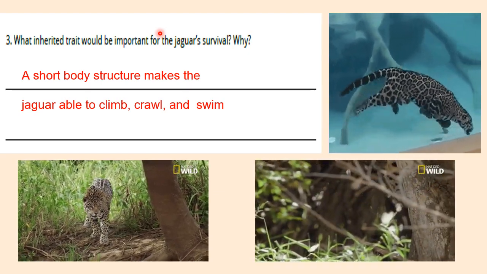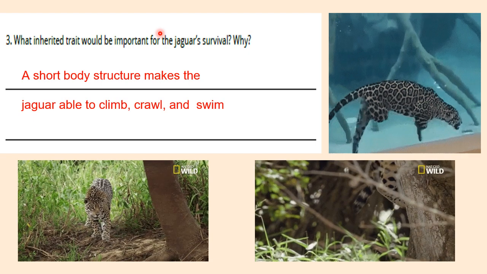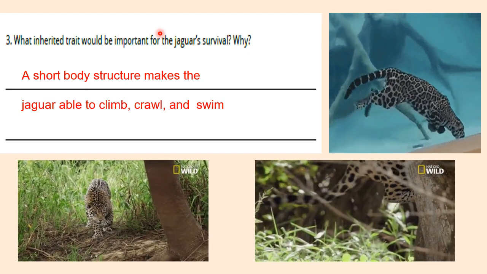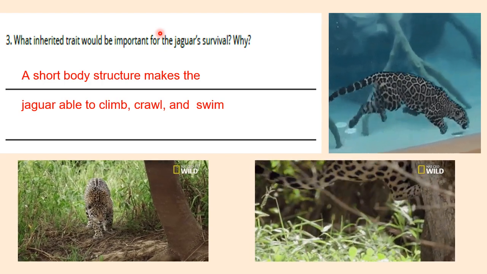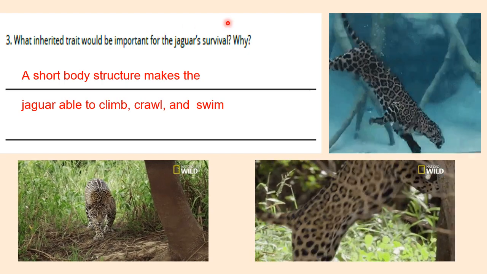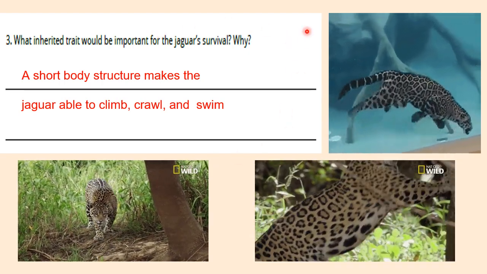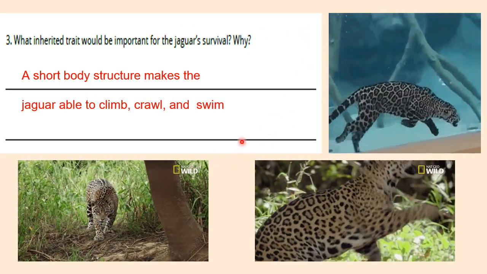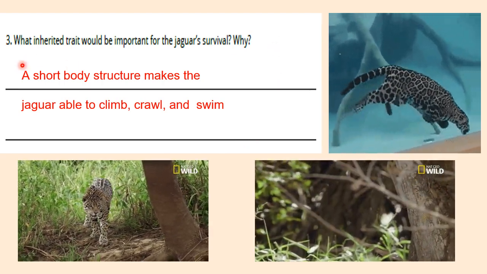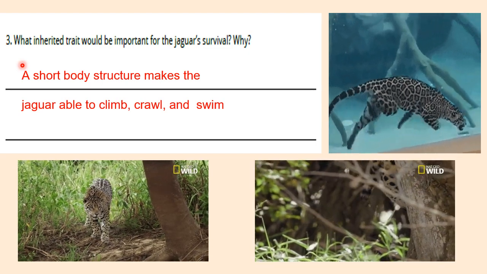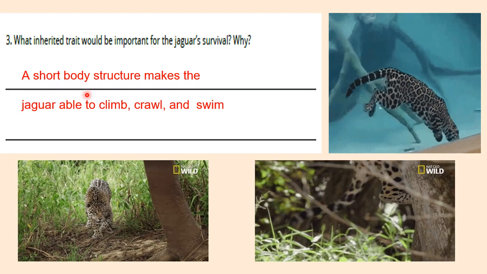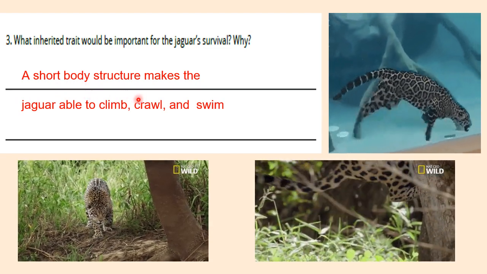So I can say that strong teeth is an inherited trait that is important for the jaguar to eat meat, because the jaguar eats meat. And if we look at these pictures, we can say that the jaguar has a short body. A short body structure makes the jaguar able to climb, crawl and swim.